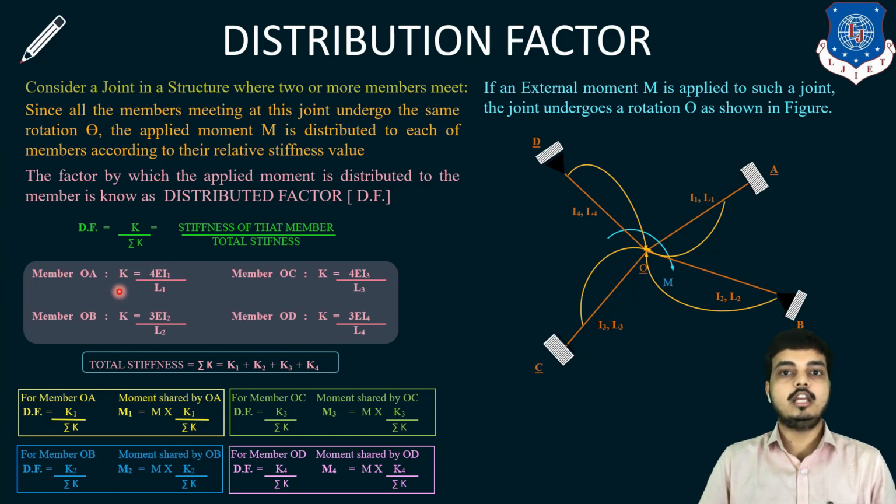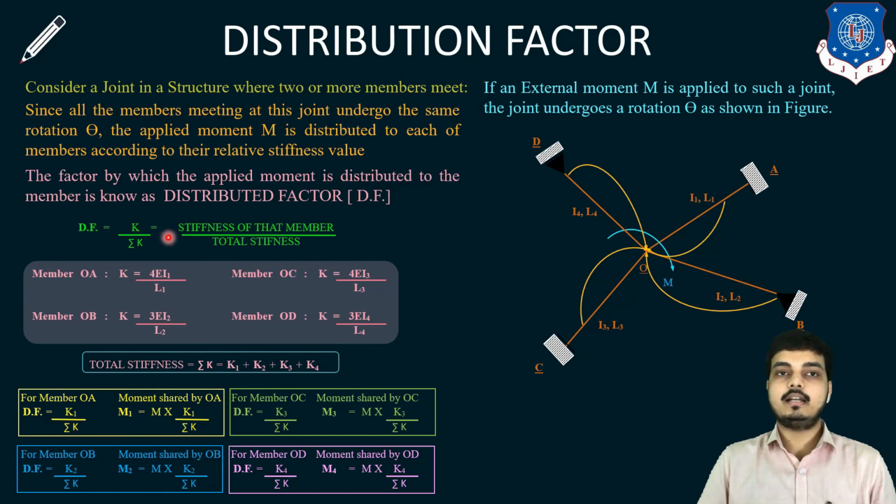So for member OA, K is my stiffness, which is nothing but equal to moment, which is 4EI1 upon L1. Why 4EI upon L? Because the far end is fixed. Similarly for OB, it is 3EI upon L. Why? Because the far end is simple. For OC, the far end is fixed, so the value will be 4EI upon L. And for OD, the far end is simple again, so 3EI upon L. In all, I and L vary, because I3 and L3, I2 and L2 are different functions we have taken for length and for I. That's why it is mentioned like that. And E has been considered the same because the entire structure has the same elasticity.